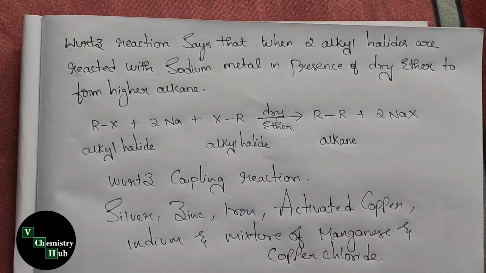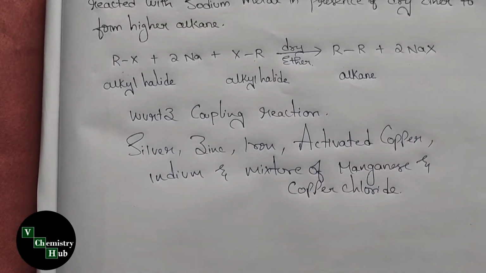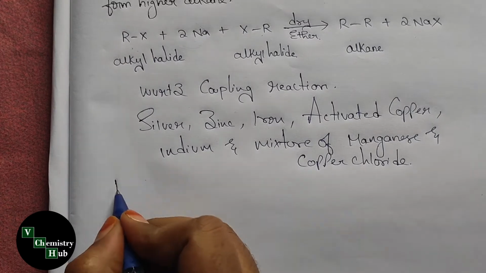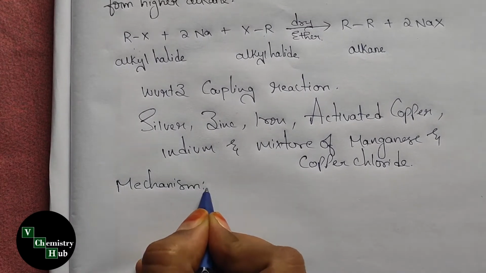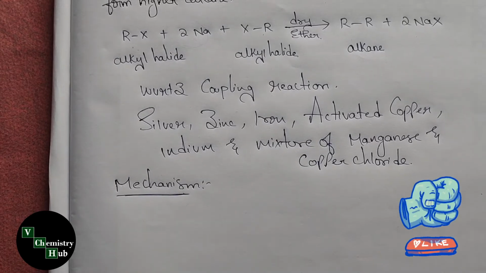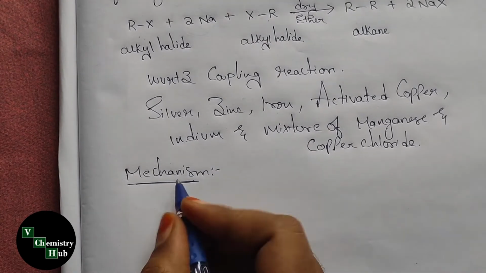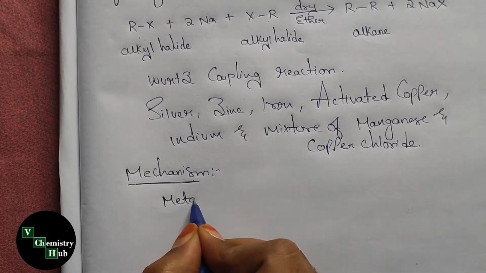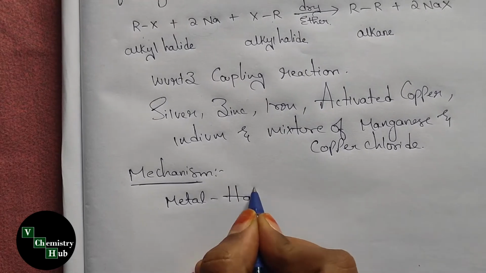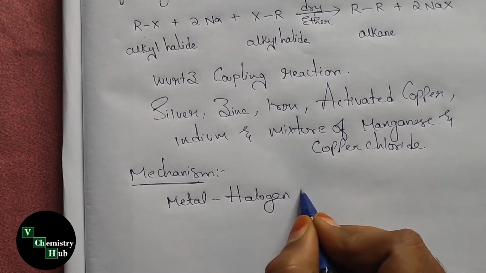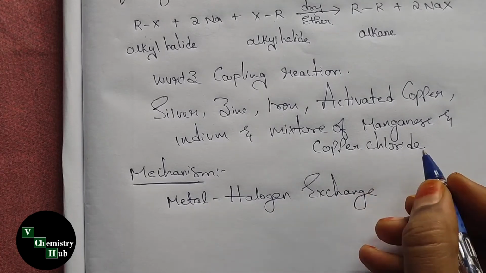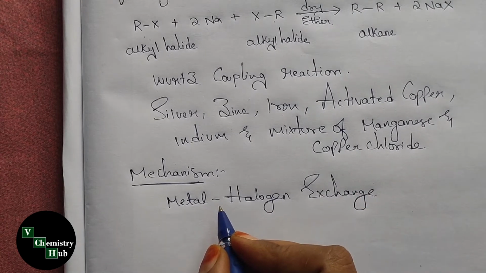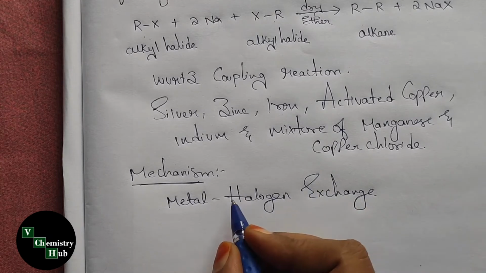Okay. Now coming to the mechanism of Wurtz reaction. This reaction consists of metal halogen exchange, involving the radical species with C-C bond formation.